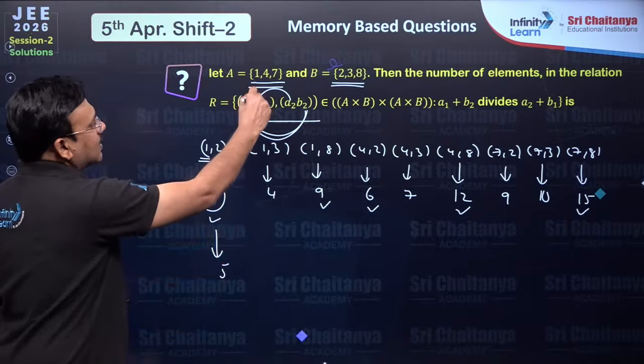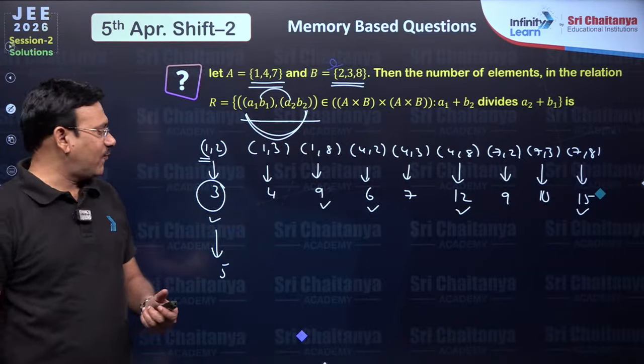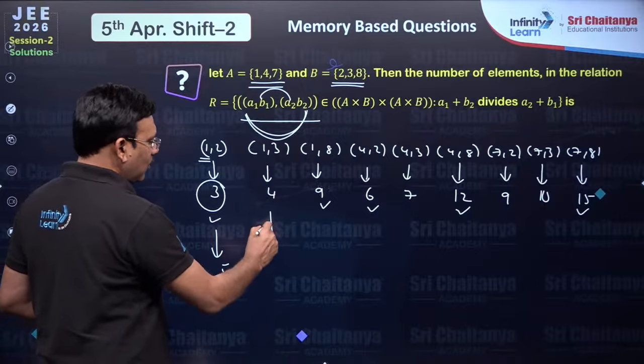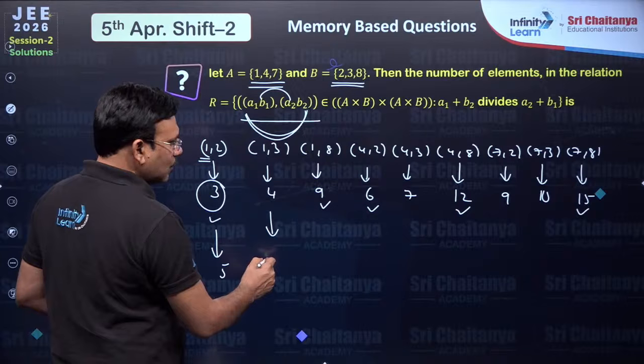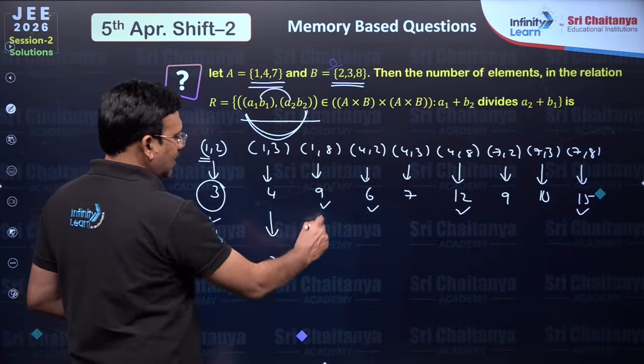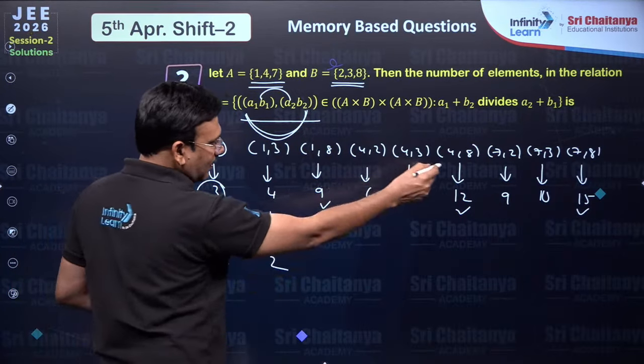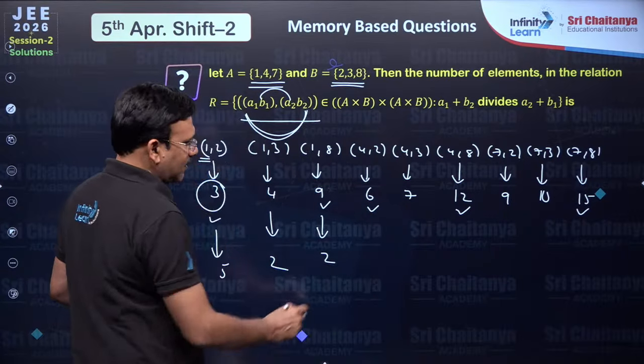That means in this case B1, A2 can be filled in 5 ways. When it is 4, 4 can divide itself and 12. So you can say here 2 possibilities. 9 can divide itself and another 9, 2 possibilities.